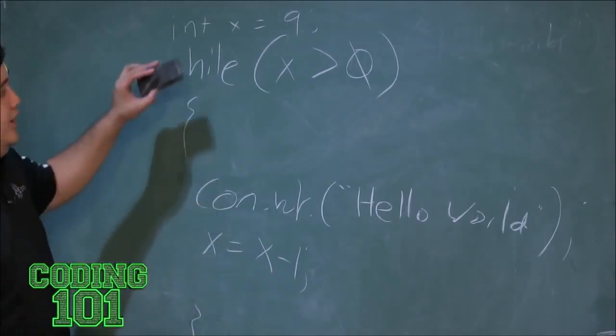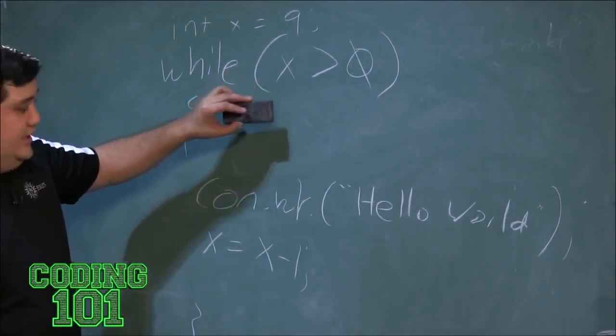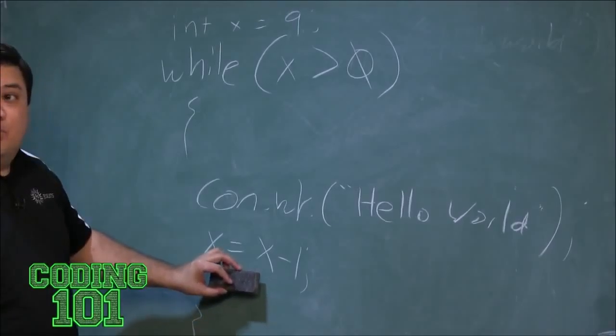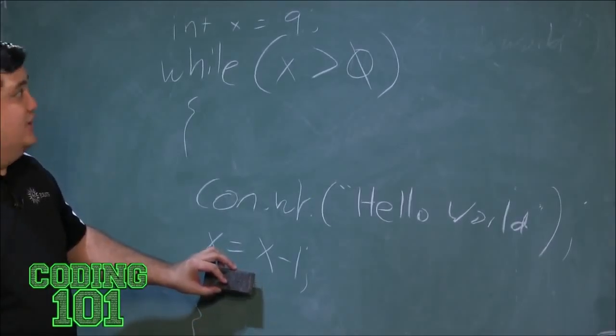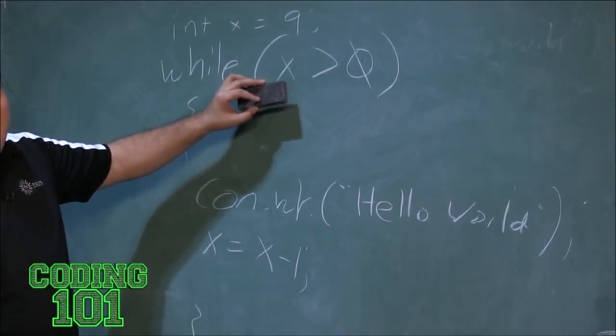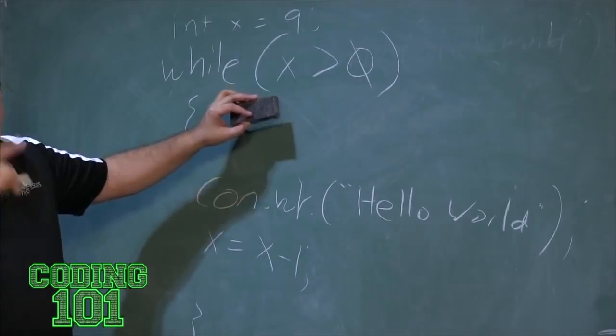So the first time it runs, x is equal to 9. It's going to print hello world, and then x is going to be equal to x minus 1. So that becomes 9 minus 1 equals 8. So now the next time it writes, it's going to say, is 8 greater than 0? And that's still going to be true. And then it's going to subtract another one.